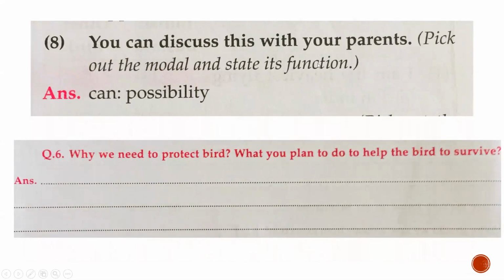And it is told to state its function, means what it is doing. This word is showing us the possibility. So we have written here possibility. Can means it can be done. Okay. You can do this with your parents. So the word can here states the function of possibility. You can do it.